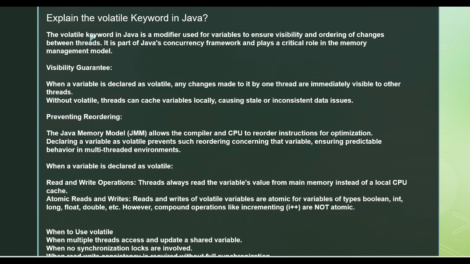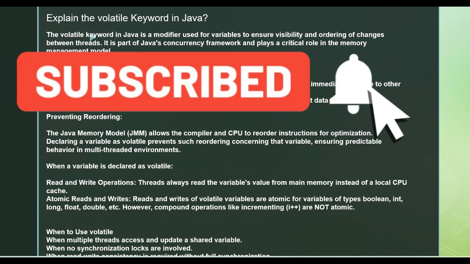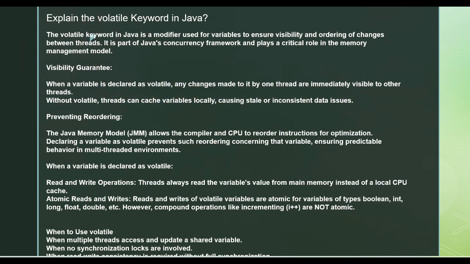Okay, but when it comes to atomic reads and writes, volatile variables are atomic for variables of type boolean and int. However, there are some compound operations, like the increment i++, where atomicity is needed, and that is not where the volatile keyword should be used.